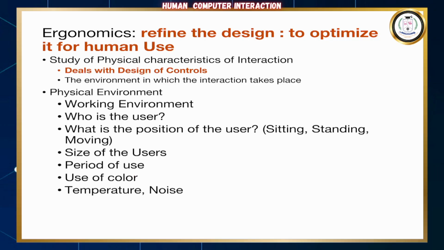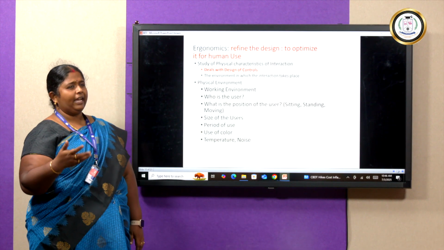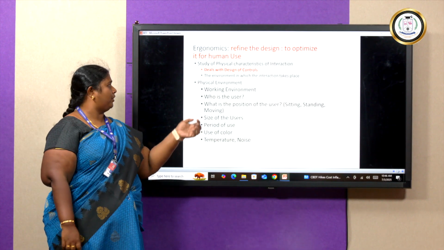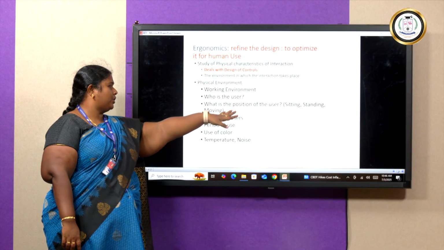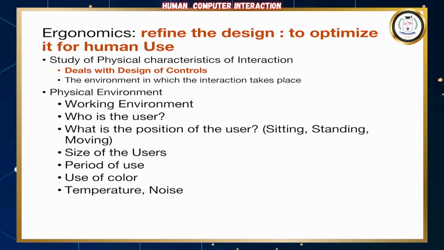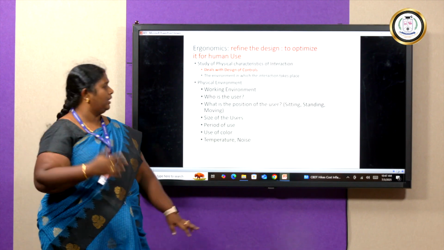Next, ergonomics is the study of how to optimize the system for human use. It deals with the physical characteristics of the environment. What all can be the environment? The physical environment in the sense of the working environment, who the user is, the position, size of the user, the period of use, color, temperature. How does all this affect our interaction? And next, in turn, again as Norman says, how are we going to evaluate it?